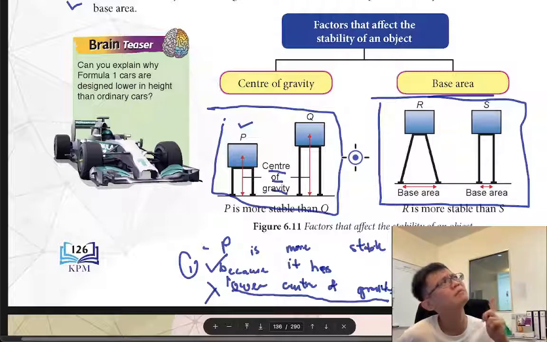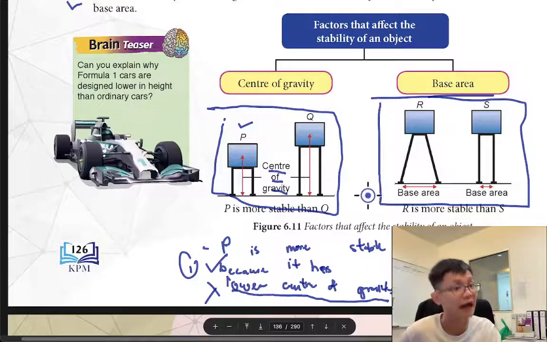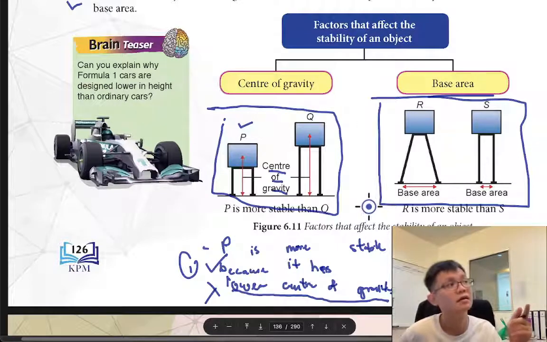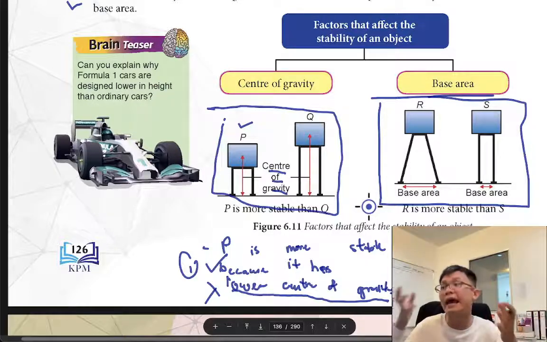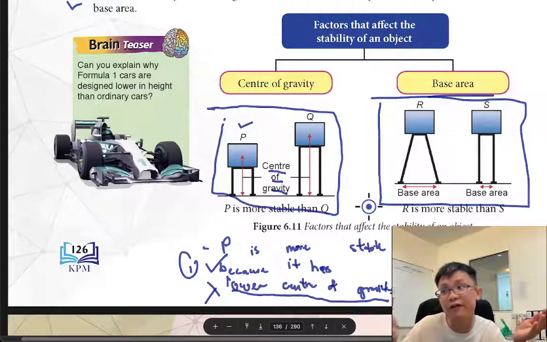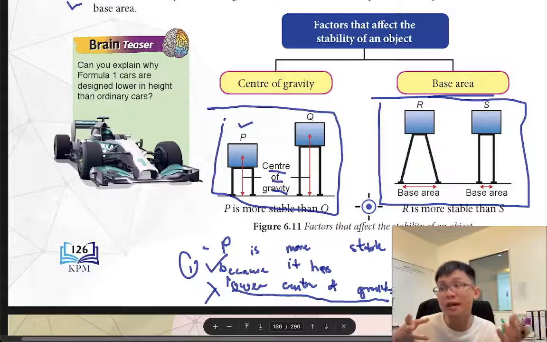means big leg means more stable, so thin leg not stable. So you don't make people confused. We just give the picture and then we answer properly. Because R has a wider base area than S. S has a smaller base area. Because it has a wider base area, you can count, you can use a ruler, you can measure.